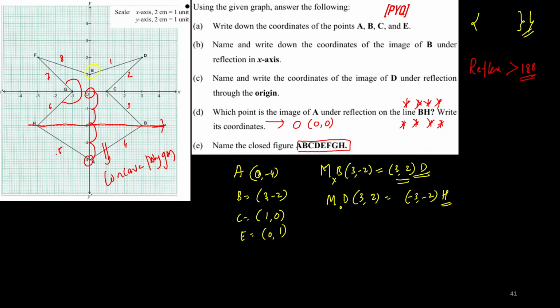So if you name it specifically, the figure given is a concave octagon. That is the more specific name of the given polygon. Yes, concave octagon is more specific.